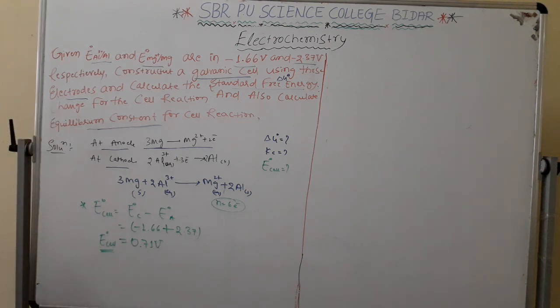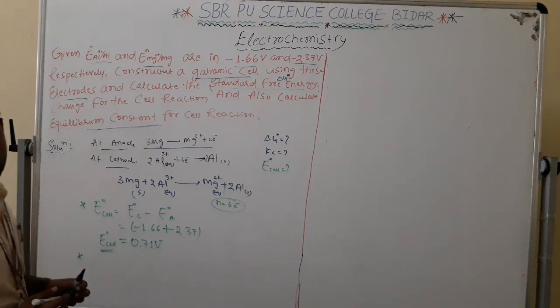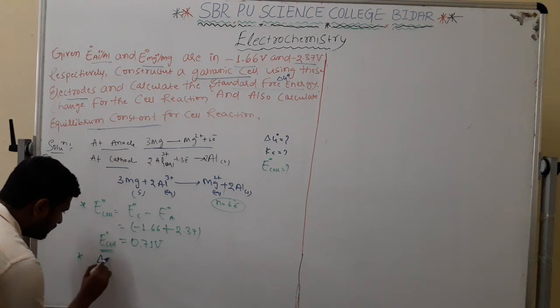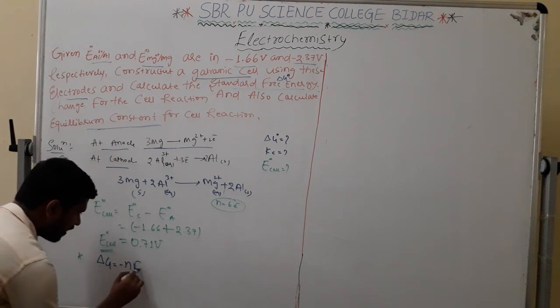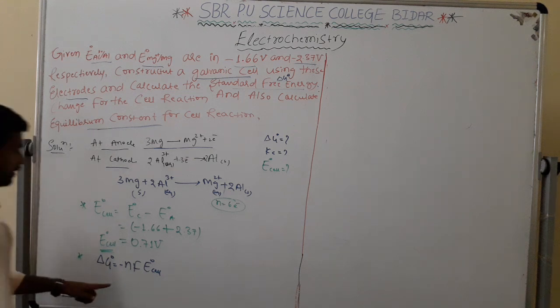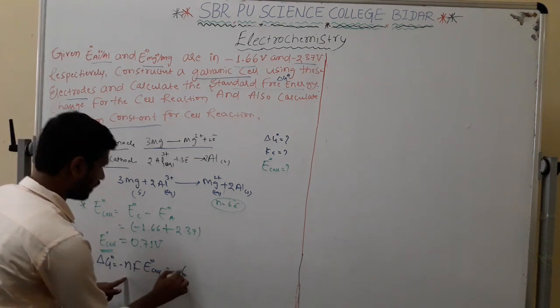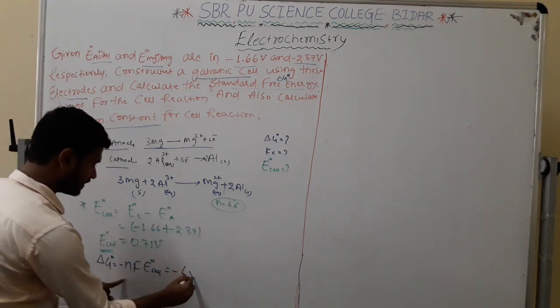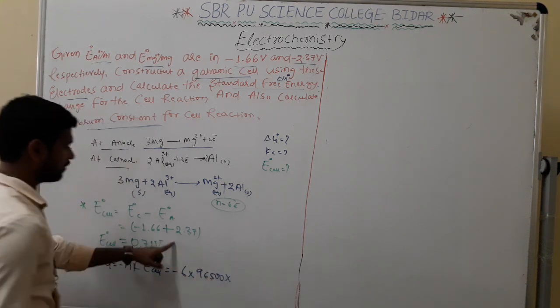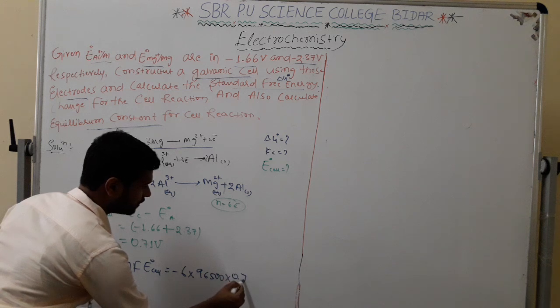Now when I have the E naught cell value, it is very easy to calculate the delta G value. Delta G naught is equal to minus nF E naught cell. I told you 6 electrons are transferring, so 6 into 96,500 into the E naught cell value, 0.71.